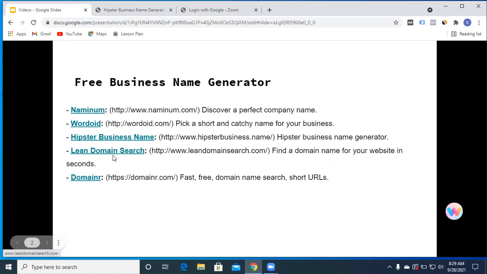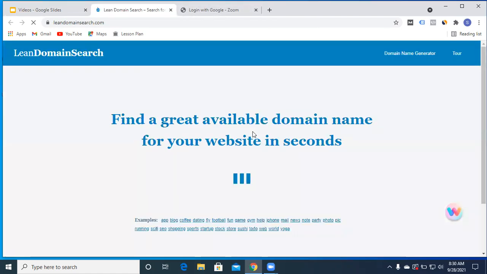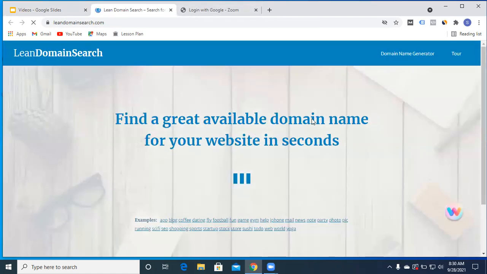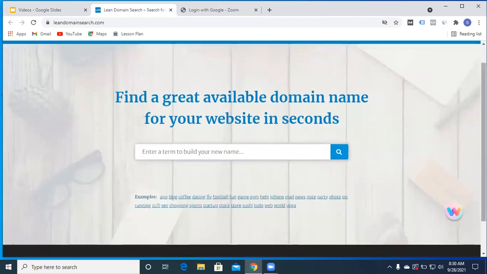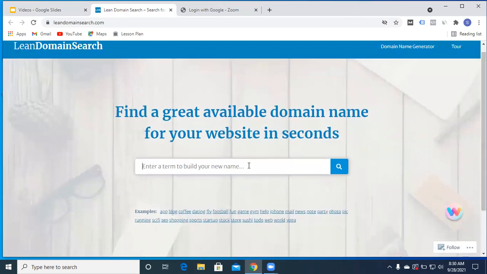Right. The fourth one we have is Lean Business Domain Search. Click on this. Okay, so Lean Domain Search is an old tool which has been in the market for many years. So you can try this one also. If we are concentrating on something like pizza and just search,